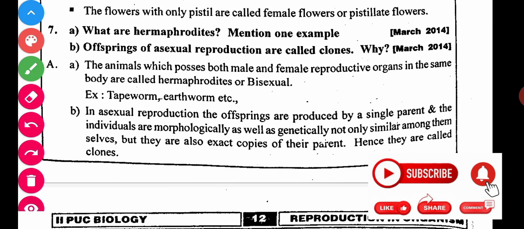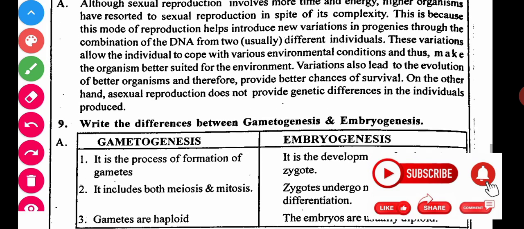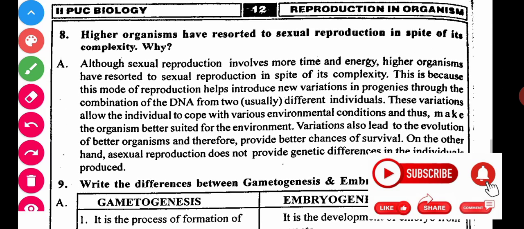Next, this is also a basic question we cannot expect, but it was asked long back 2 times. It was asked, not only 1 time. What are hermaphrodites? It's a simple direct question. Hermaphrodite means bisexual animals. We call them bisexual animals. Examples they gave were earthworm, etc. So it's simple, but that is also a very important question. You can read them in detail.